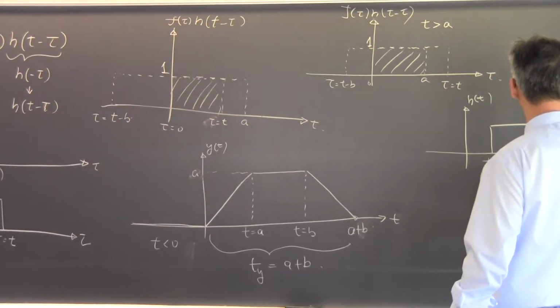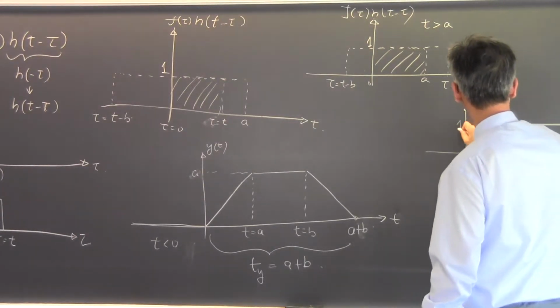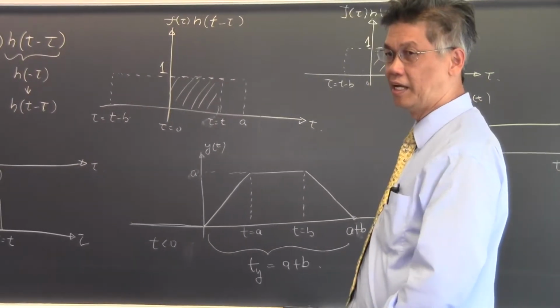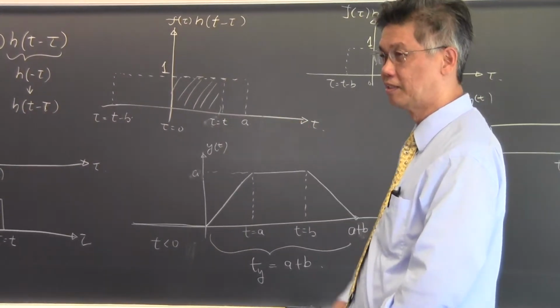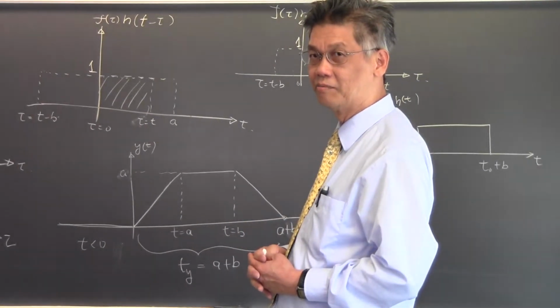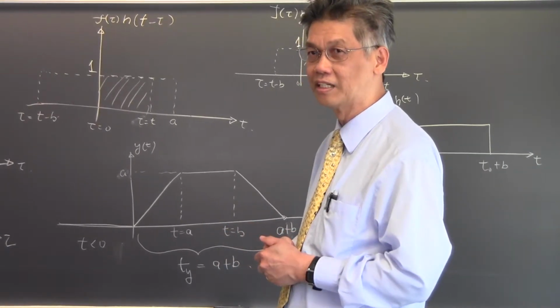T naught plus B. This is 1. What happens if I just time delay h of t by t naught? It will shift over. Everything will be shifted a little bit to the right by t naught. And that we learn as one of the properties of convolution, right?